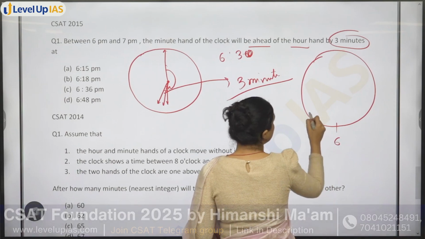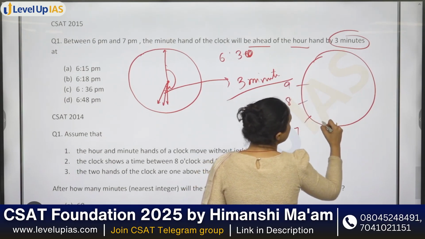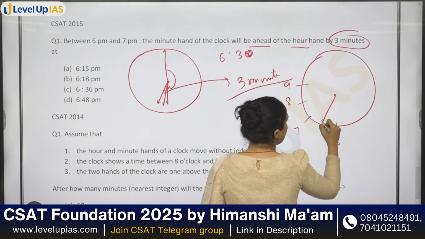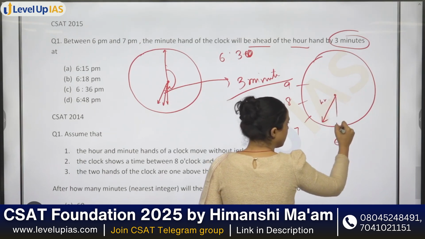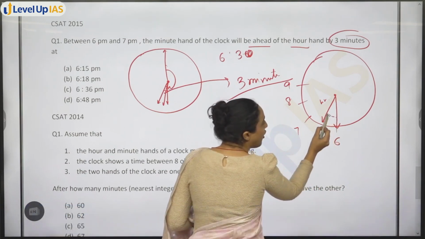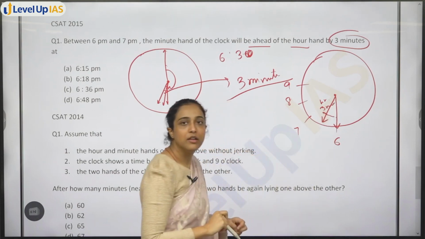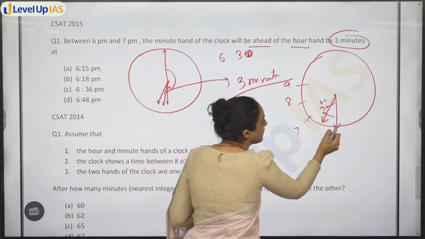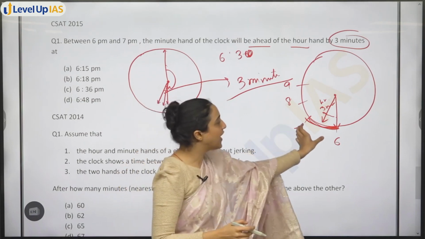ठीक है, ये 6 है, this is 7, 8, 9. At 6:30, you know that this will be your hour hand. ठीक है, minute hand will be like this at 6:30. अब आपको चाहिए कि ये फॉरवर्ड आए बट ओनली 3 मिनट्स फॉरवर्ड. ठीक है, तो ये डिस्टेंस कितना है इसके लिए? In how many, what is this distance? 5 minutes.